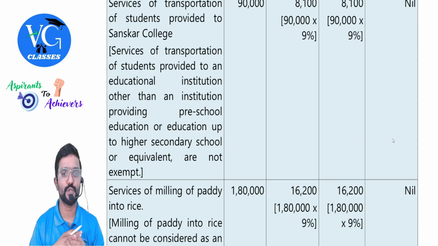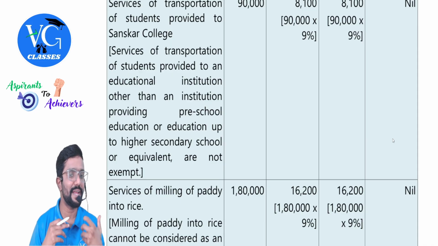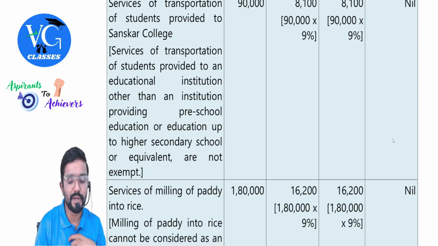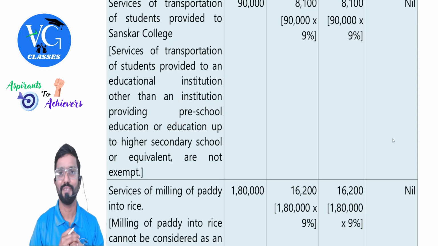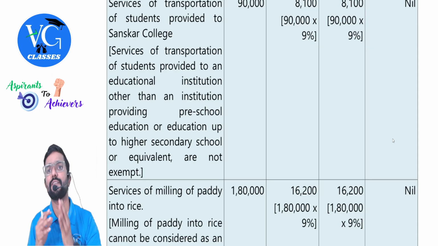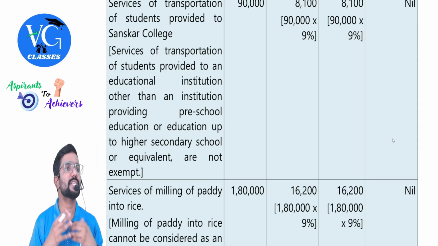Services of transportation of students provided to an educational institution other than institution providing preschool education or education up to higher secondary school or equivalent are exempt. Sir, what if it is provided for them? It is exempt actually. But was it provided to first category of school? No, it was provided for second category where transportation of students is not exempt.